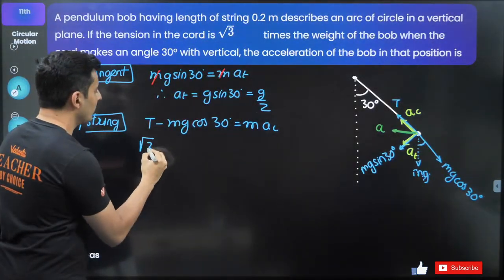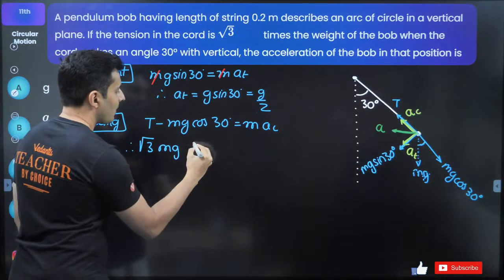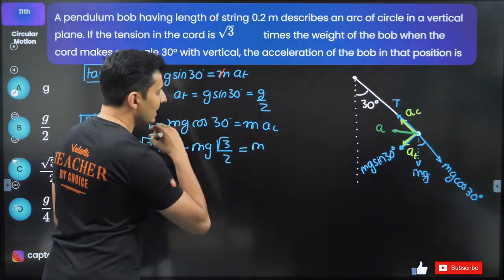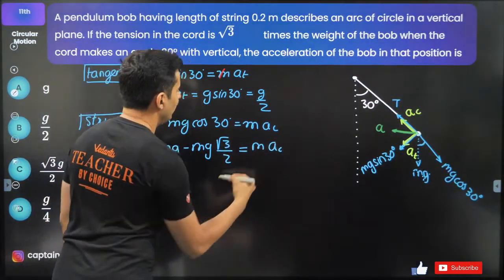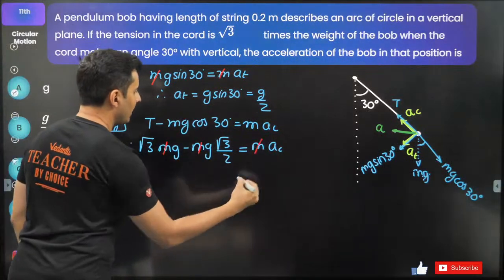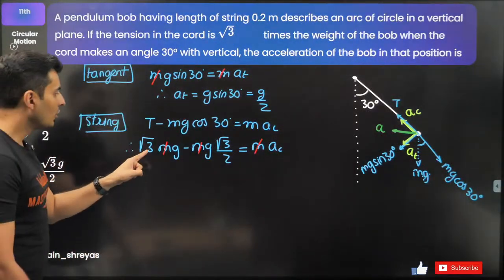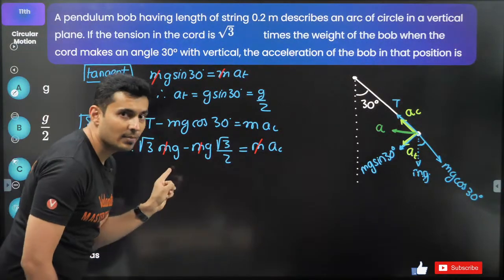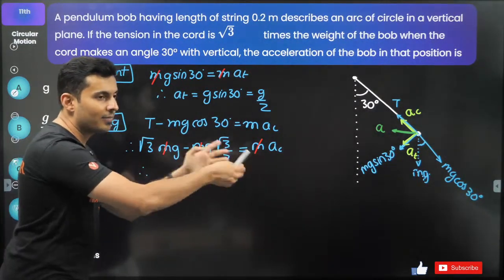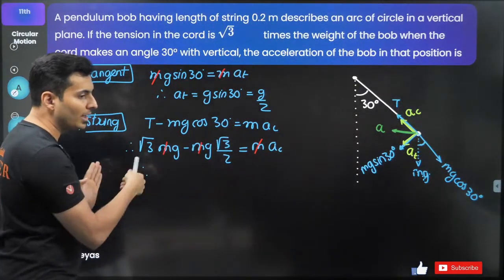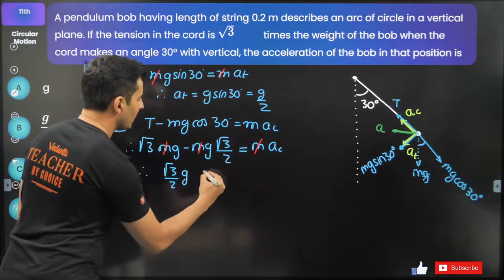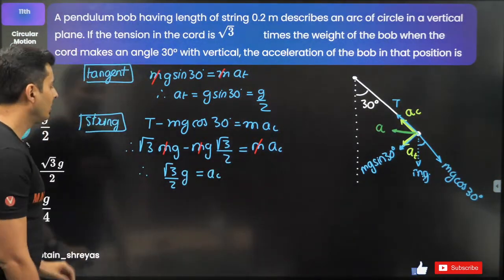So tension is √3 times mg, minus mg cos 30, which is √3 by 2. Centripetal acceleration I need to find. m again just gets cancelled everywhere. Observe, √3g minus √3g by 2. 1 minus half is half. √3 minus √3 by 2 is √3 by 2. So this will be √3 by 2 g, equal to the centripetal acceleration.